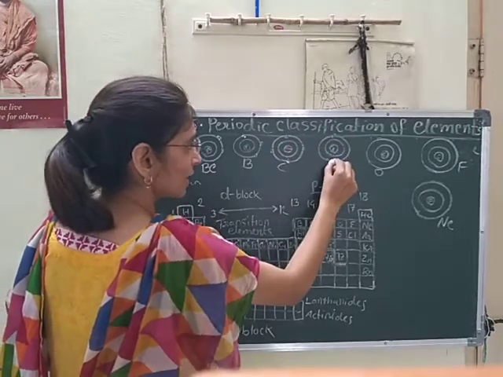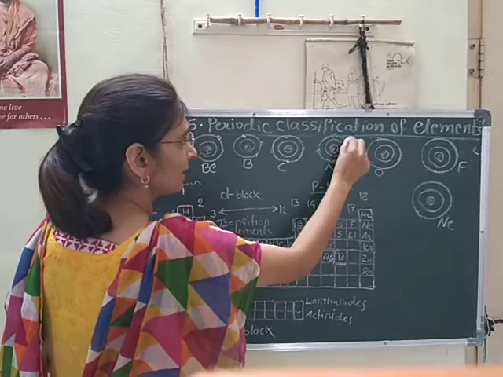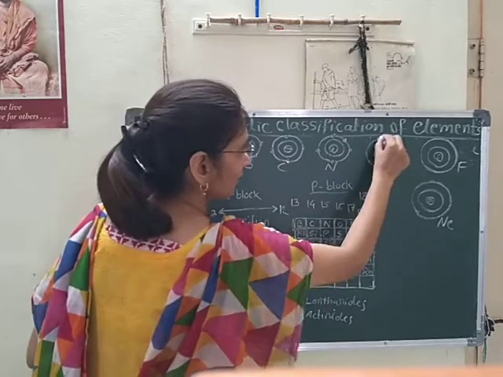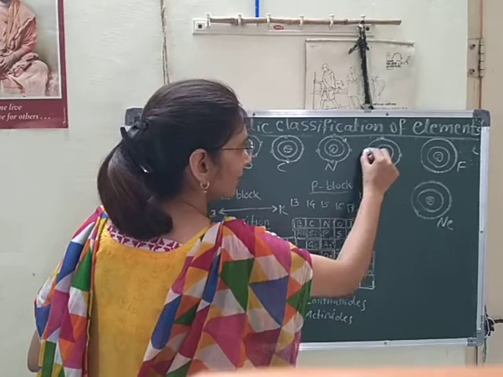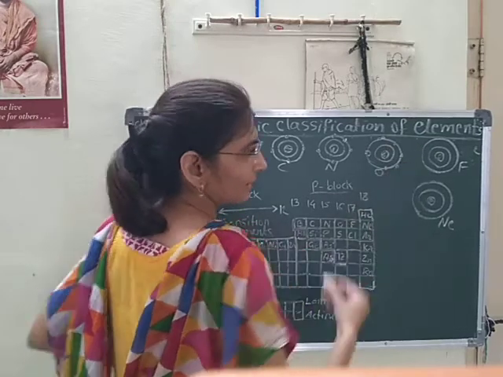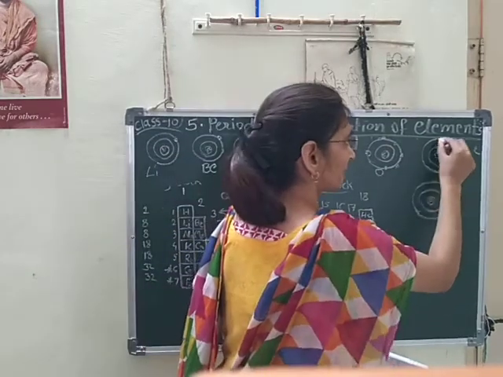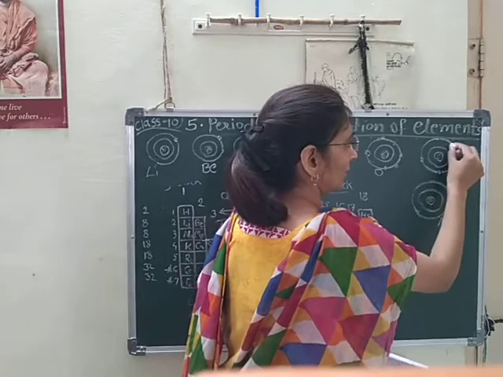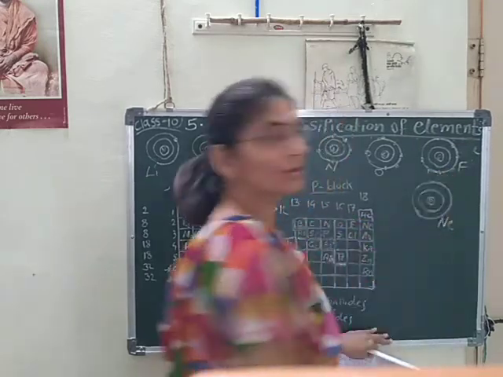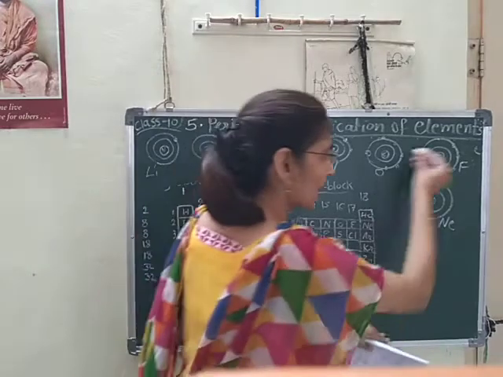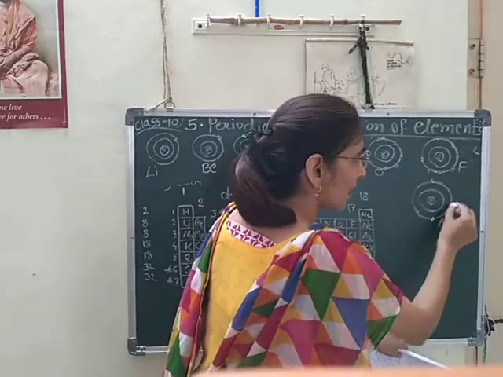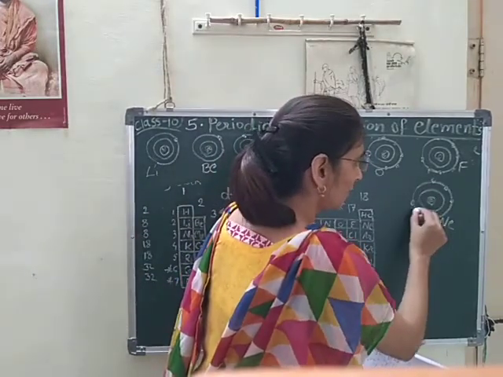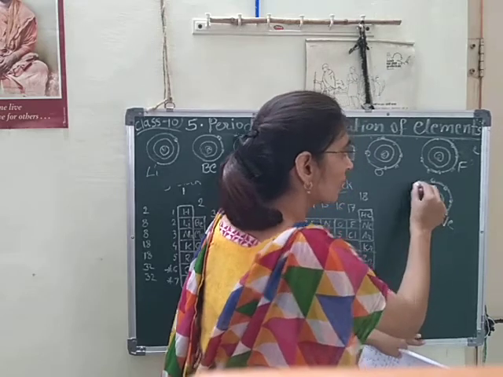Then for nitrogen, 5 electrons will be in the outermost shell. Then for oxygen, 6 electrons will be in the outermost shell. Then for fluorine, here 7 electrons will be in the outermost shell. And here the second, or the last, orbit is also fulfilled with the maximum number of electrons.